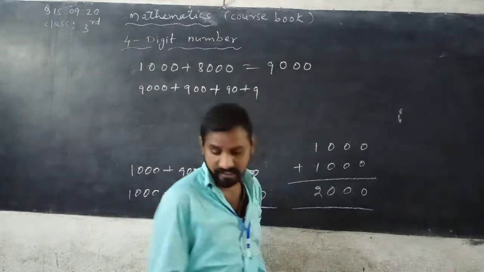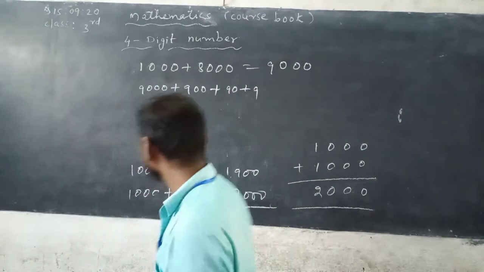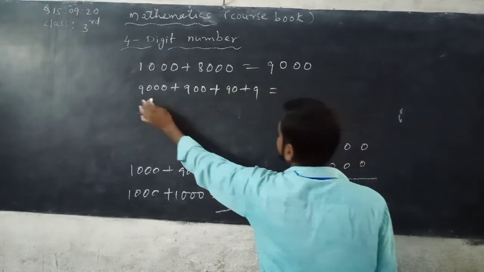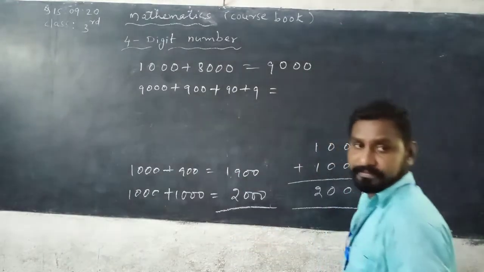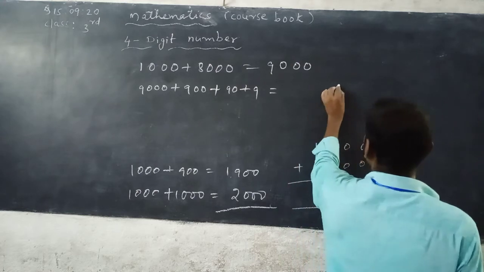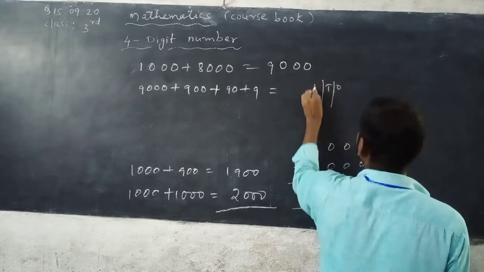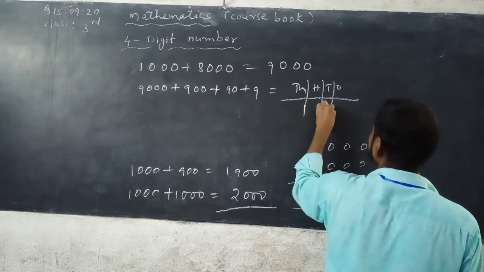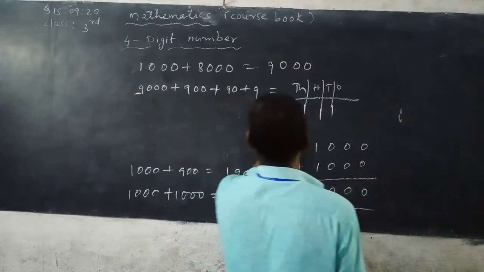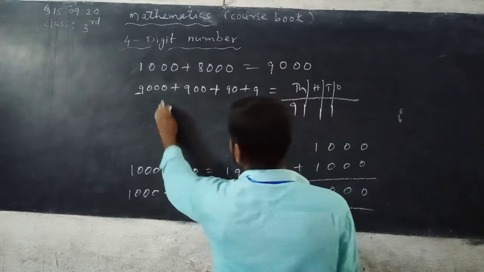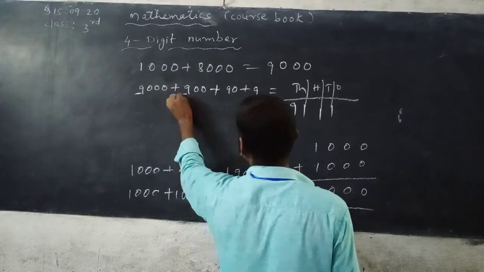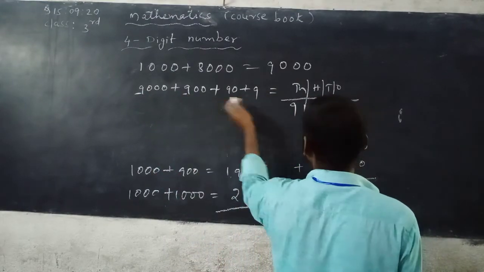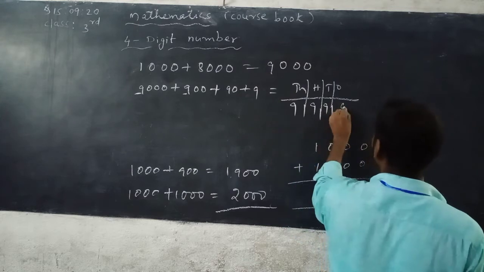What do we get? See, listen carefully. This is expanded form, write in short form. Ones, tens, hundreds, thousand. In thousands place 9 is there, hundreds place 9 is there, tens place 9 is there, ones place 9 is there.